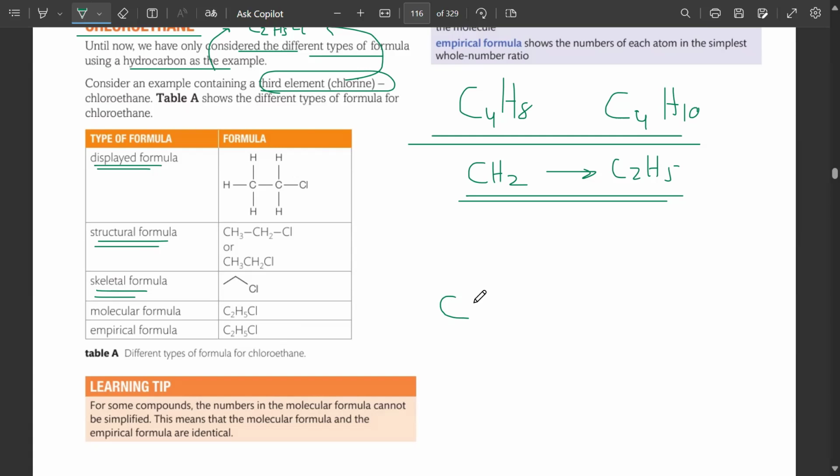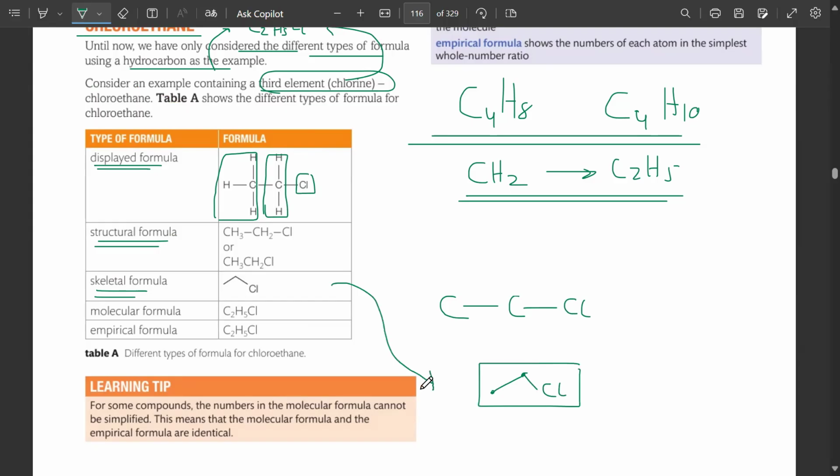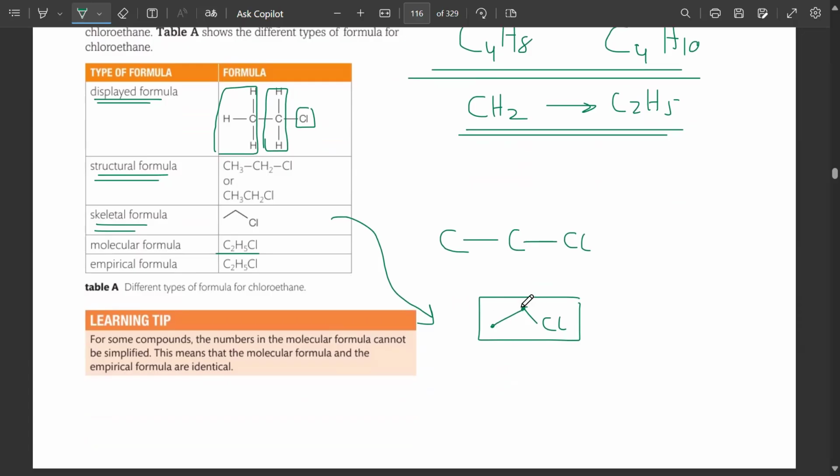If I draw the displayed formula, this is the structural CH3, CH2, Cl. And if you look at the skeletal formula, remove the hydrogens first. How would you represent carbon? This is one carbon, the second carbon connected with Cl. This is known as a skeletal formula that you can see over here. It doesn't depend on one line being CH3; it's just carbon. It could be CH3 or CH2, that doesn't depend on the line. The corners and the edges would always represent carbons.